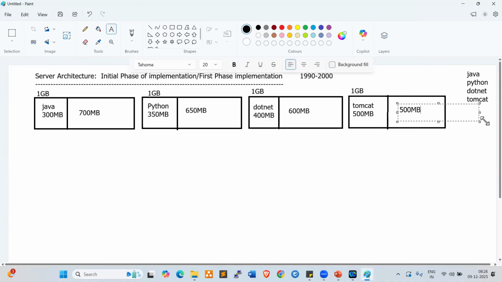In the 1990s and early 2000s, the physical hardware cost of servers was very high. Clients used to spend a larger budget on hardware. Even laptops and desktops were very costly, right?